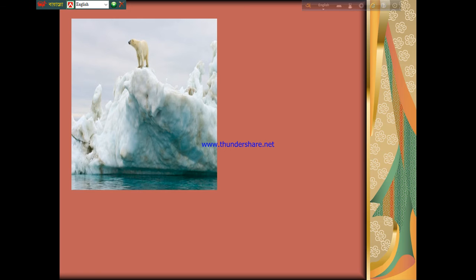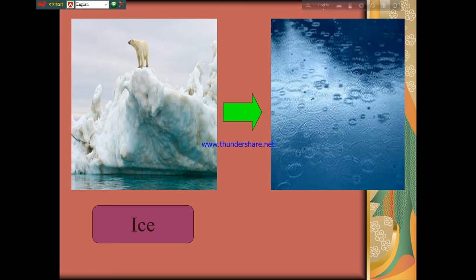So let's see the picture. I know you can easily say it is a picture of ice. So let's see another picture. It is a picture of water. Can you relate these two pictures?